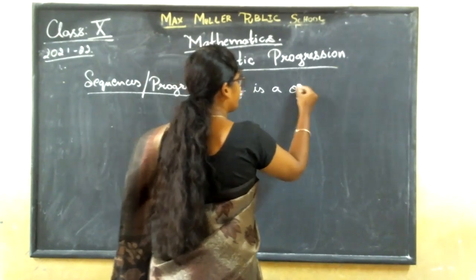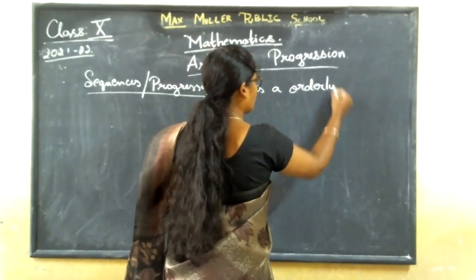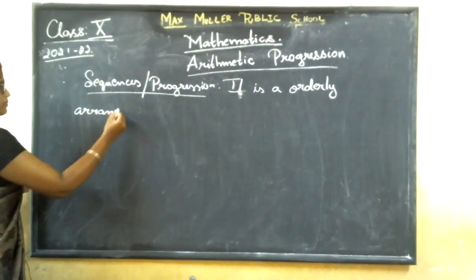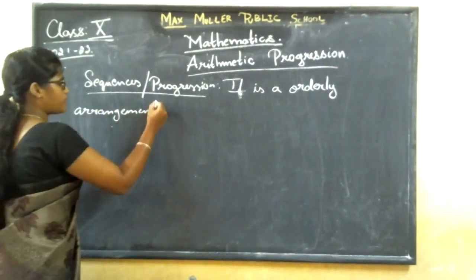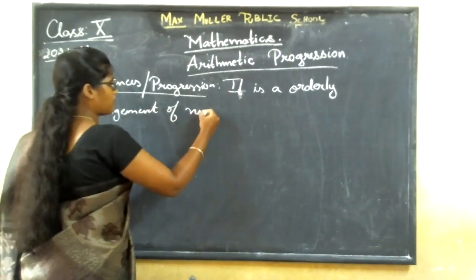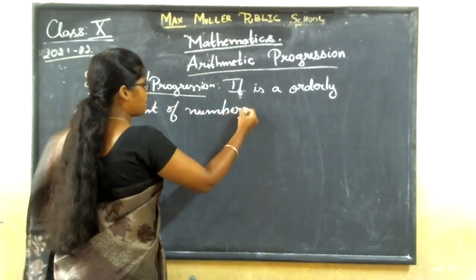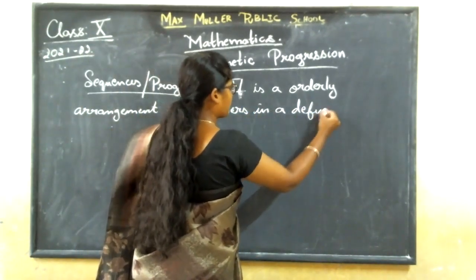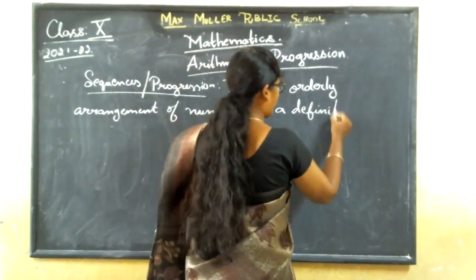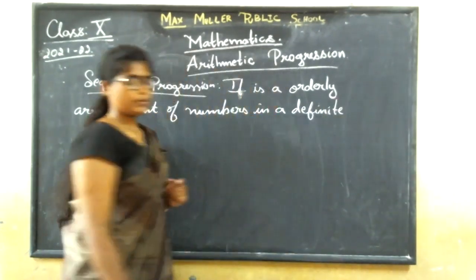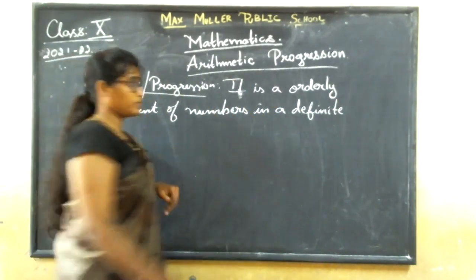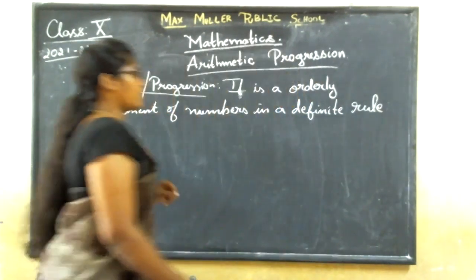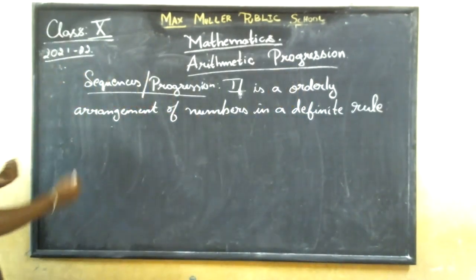It is an orderly arrangement of numbers in a definite rule. This orderly arrangement of numbers in a definite rule. What is this? Let me give you an example.